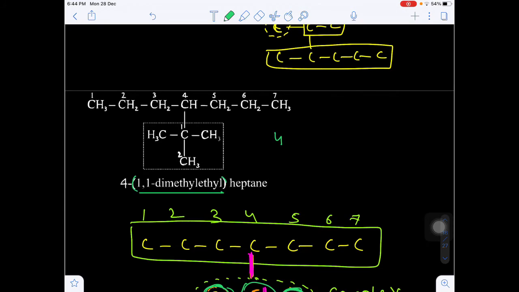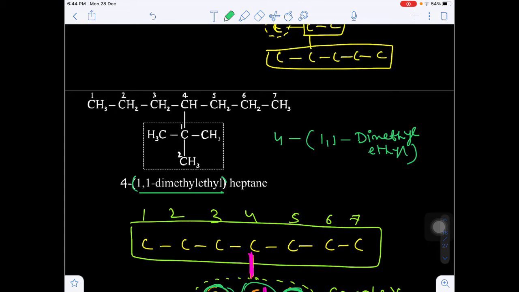So on the fourth carbon there is a complex substituent. Whenever we are writing the name and number, there must be a hyphen. So on the fourth carbon there is a complex substituent. The name of the complex substituent: 1,1-dimethylethyl.